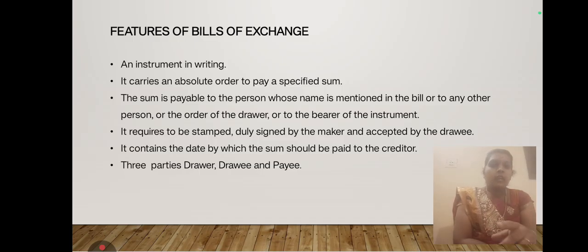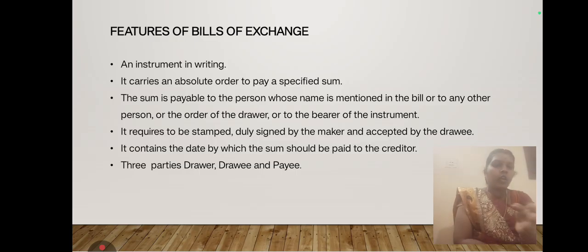According to this, it is an instrument in writing, that is, in written format. It carries an unconditional order to pay a specified sum of amount, so we have to mention the specified sum. Next, the sum is payable to the person whose name is mentioned in the bill.